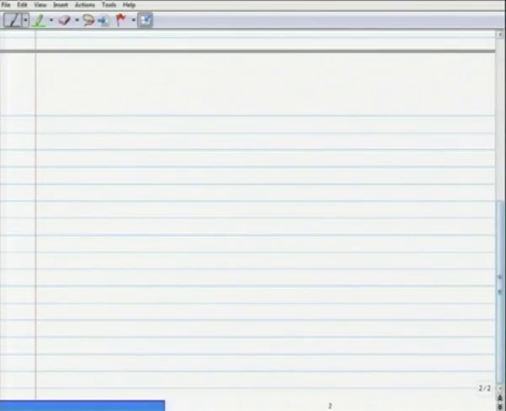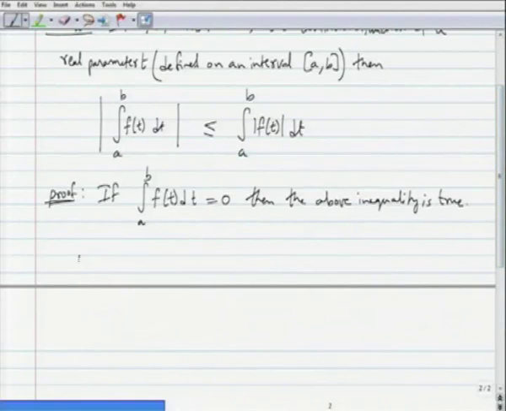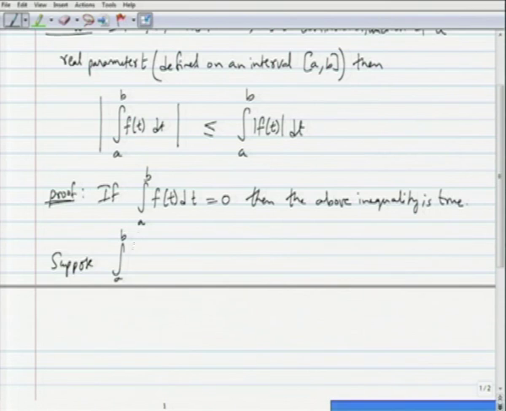So, now suppose otherwise. Suppose that integration from a to b of f of t dt is non-zero. Then we can write integration from a to b f of t dt, which is a complex number. This definite integral is a complex number. Write this as r e power I theta, where r is its modulus and theta is its argument.